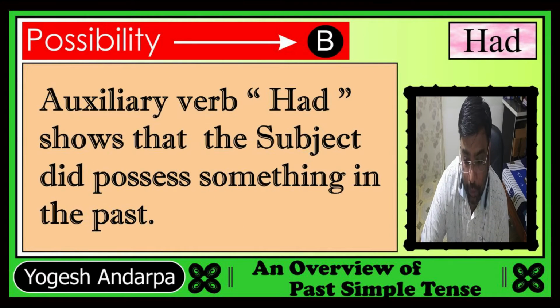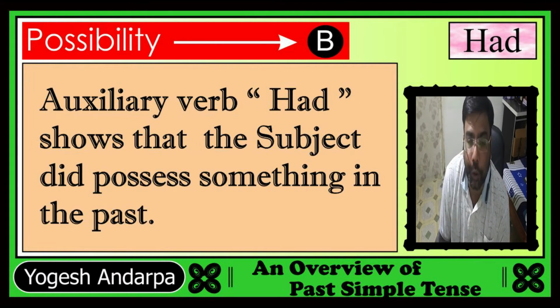So in that situation, the auxiliary verb had shows that the subject did possess something in the past. So you should remember that when the helping verb had is used in the sentence, it shows the possession of the subject, that the subject possesses something.